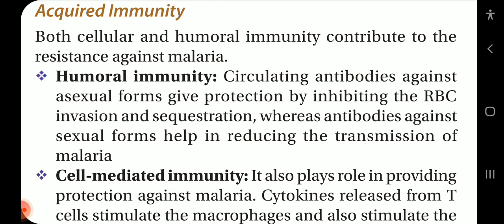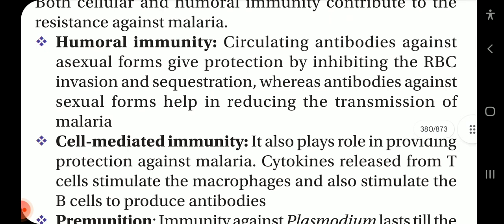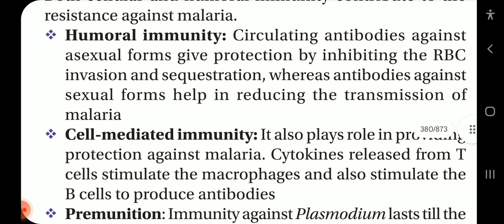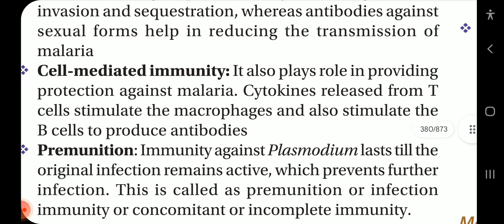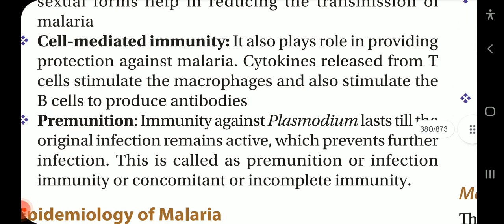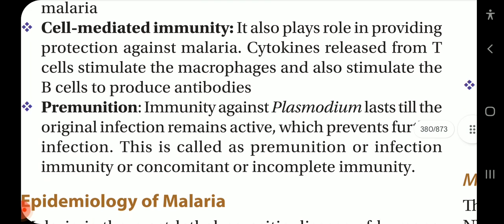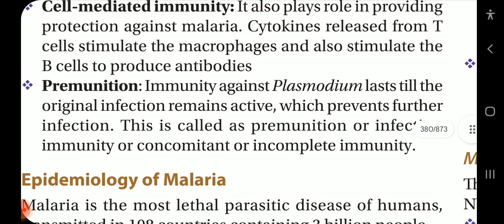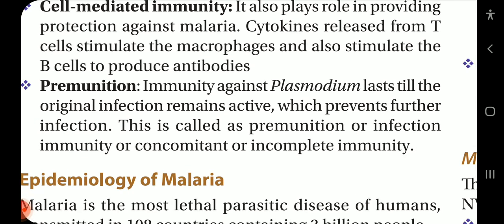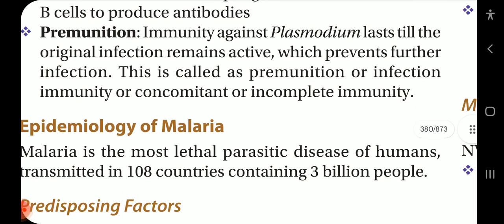Humoral immunity. Circulating antibodies against asexual forms give protection by inhibiting the RBC invasion and sequestration, whereas antibodies against the sexual forms help in reducing the transmission of malaria. Cell-mediated immunity also plays a role in providing protection against malaria. Cytokines released from the T cells stimulate the macrophages and also stimulate B cells to produce antibodies.